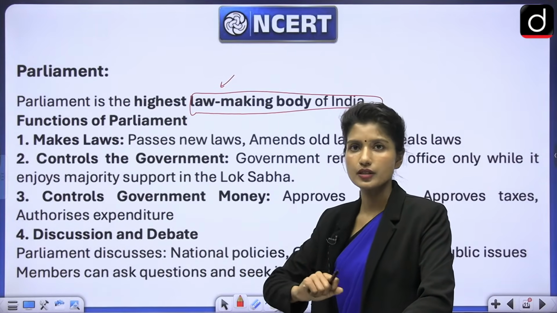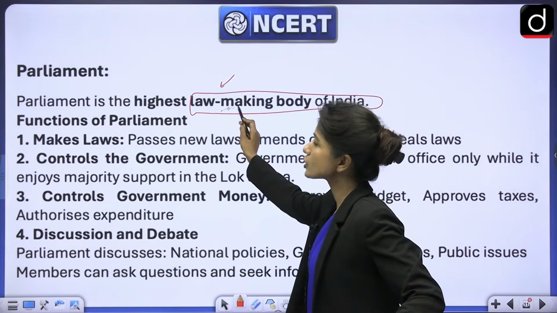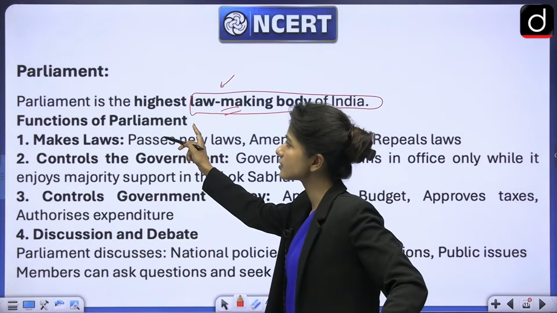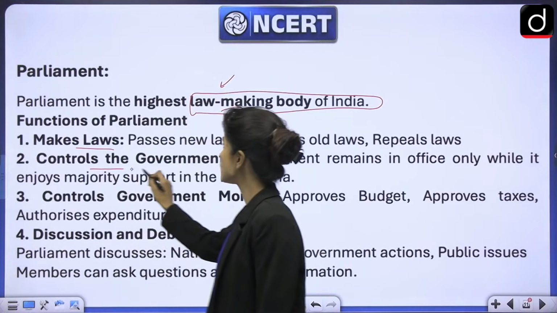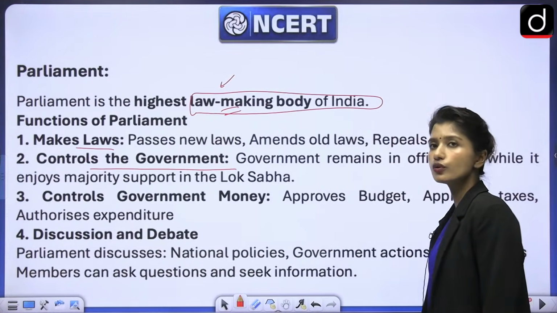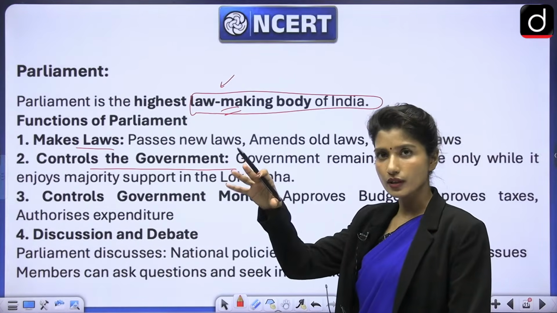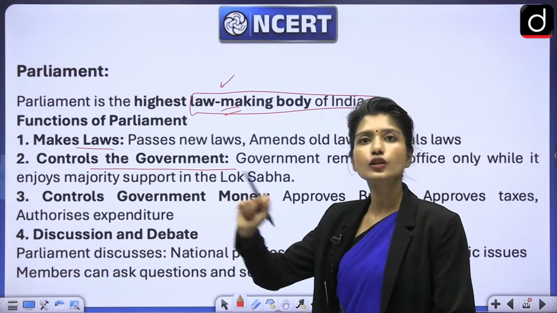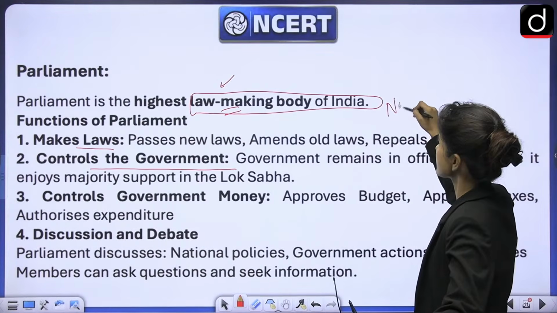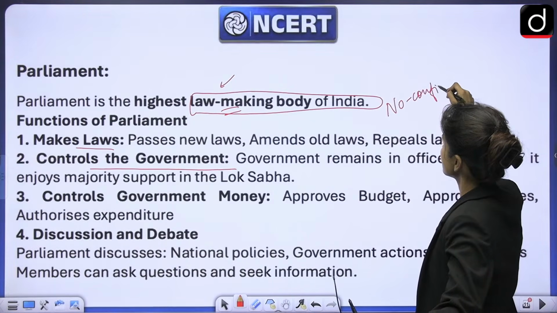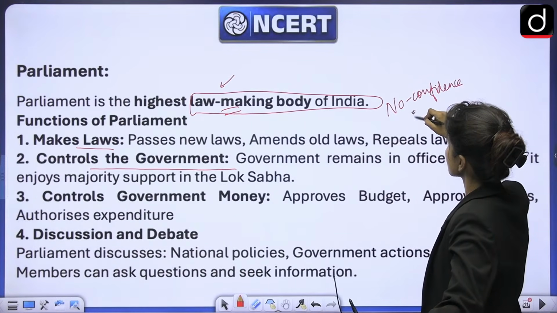People elect the members. So Parliament is the highest law-making body, and its functions are, it makes laws, as we have already seen. It controls the government. How does it control the government? For any government to stay in power, it needs a majority in the Lok Sabha. Otherwise, what will happen if a no confidence motion is passed? What is a no confidence motion?